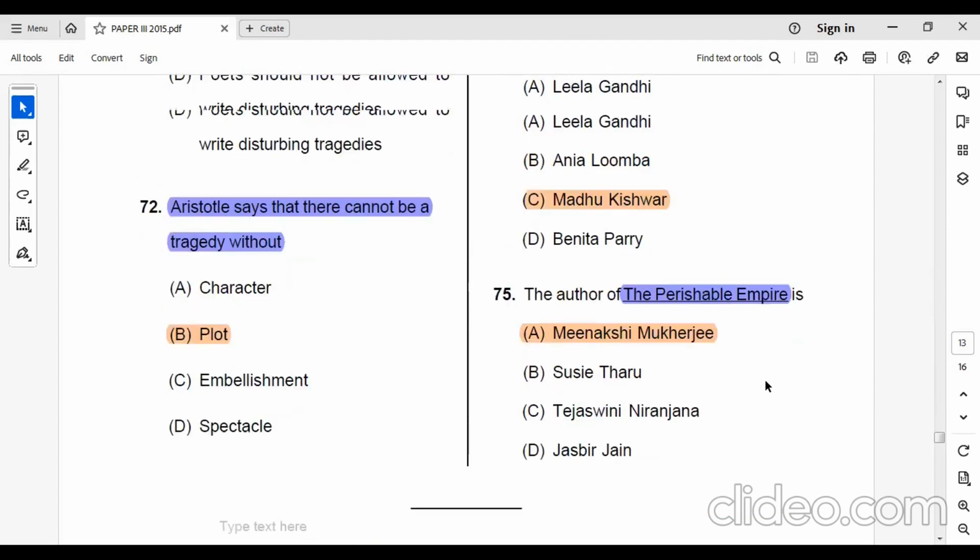So friends, this is how I have tried to give some extra information about this question paper, English paper 3 of the year 2015. These answers are based on the answer key provided by the University of Mysore, the coordinating university of this examination. If you find some more extra information about these questions, feel free to write in the comment box, and that's going to help everybody.